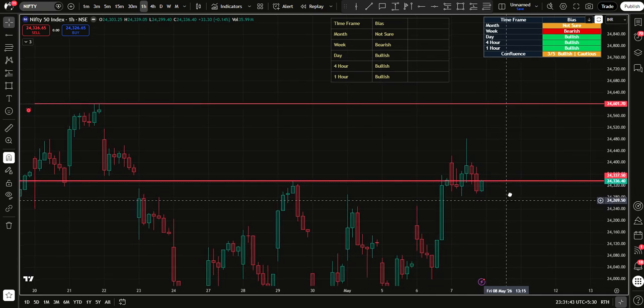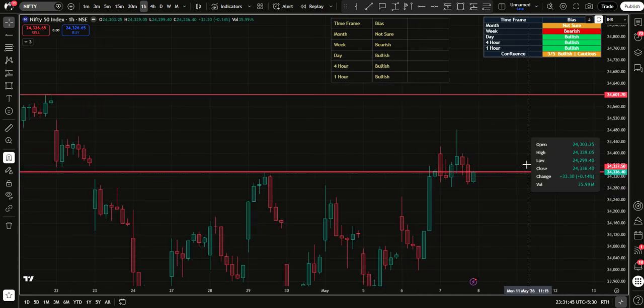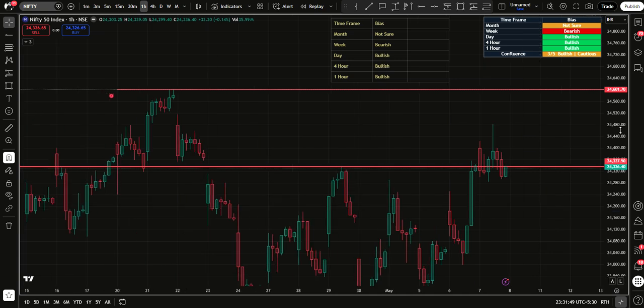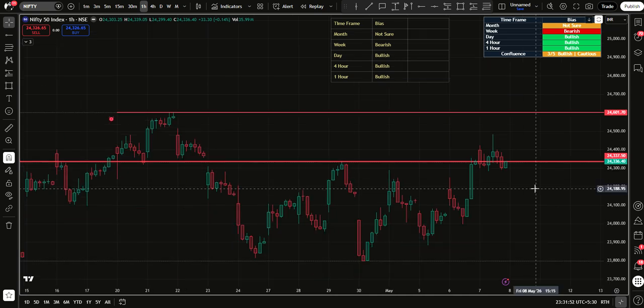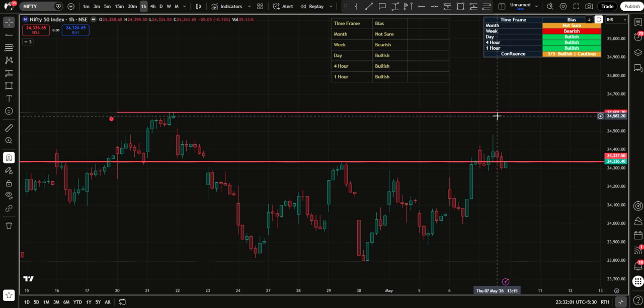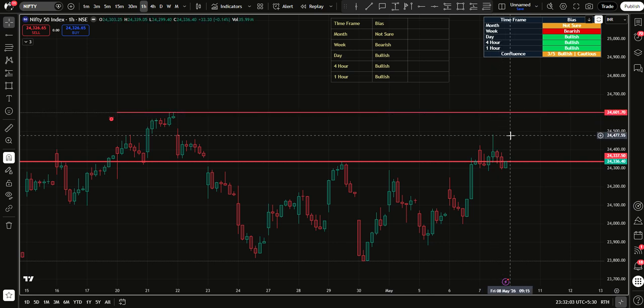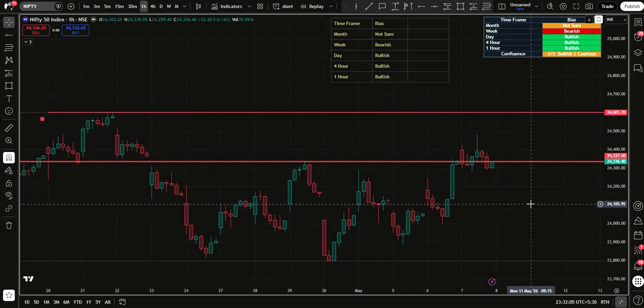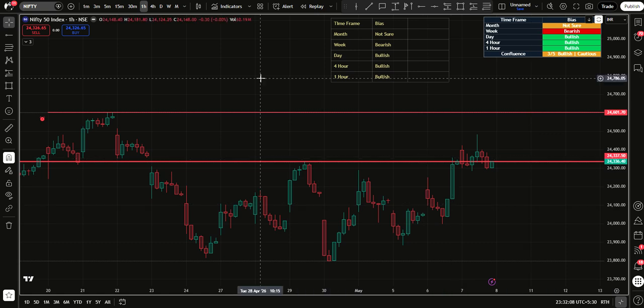So it is indeed bullish on the hourly time frame too. So I wasn't very wrong, but I could have been. So right now, every time frame from the daily to the hourly is bullish, and it's very close to invalidating the weekly time frame too, but not sure when that will happen. Let's see what Nifty has in store.